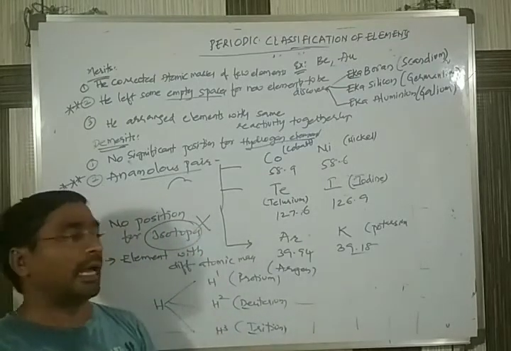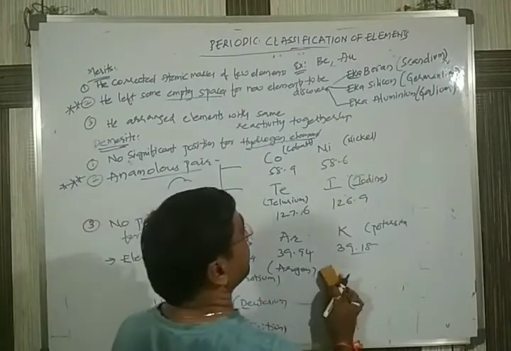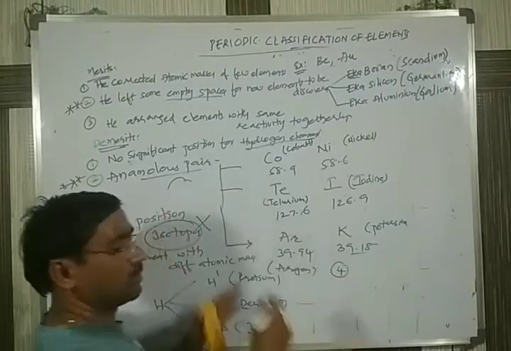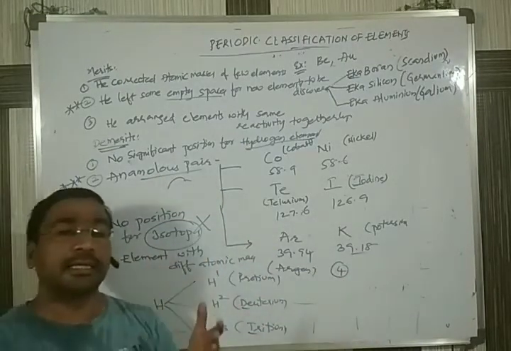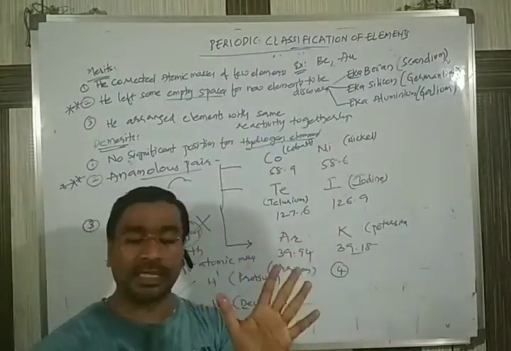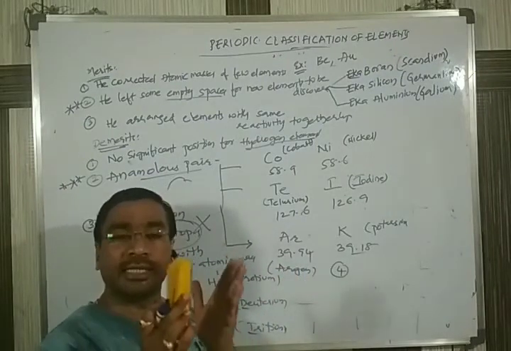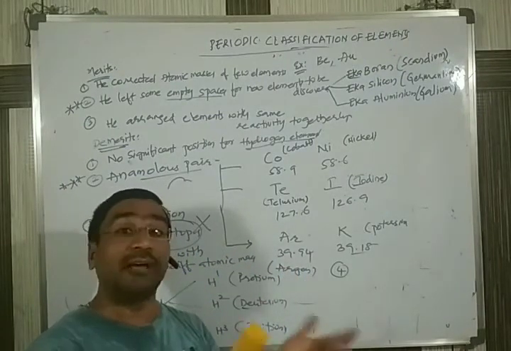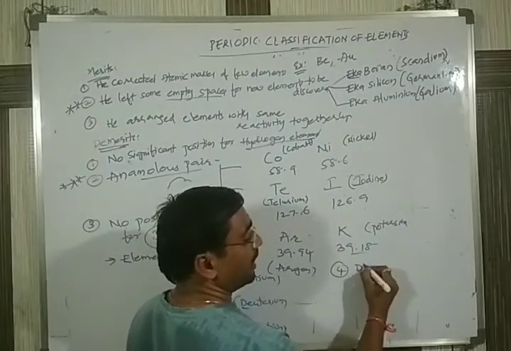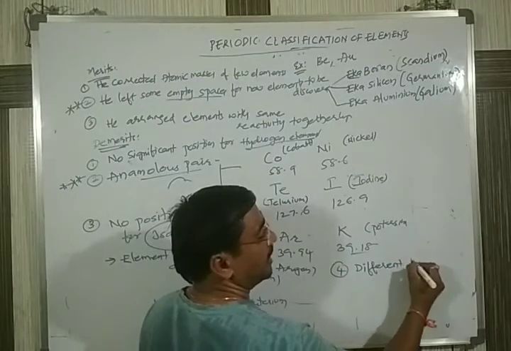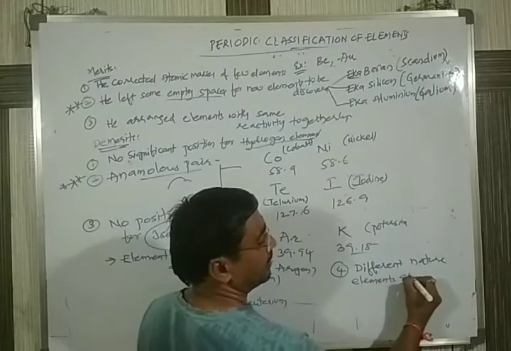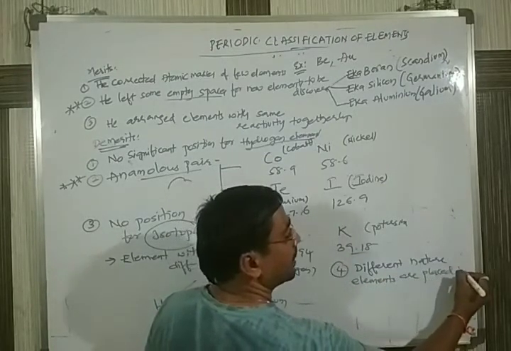Now the last one, the fourth. All the elements in a group should show the same type of properties and have the same nature. There are eight groups. But he arranged elements of different nature in a group.